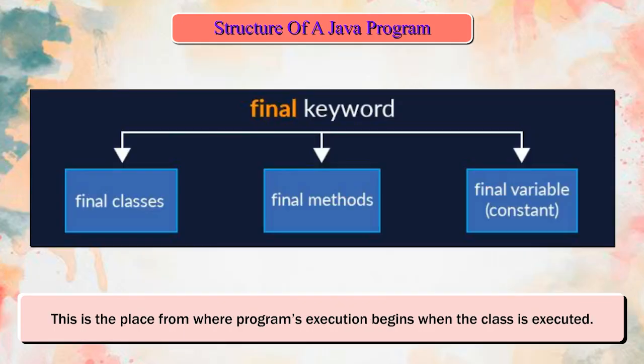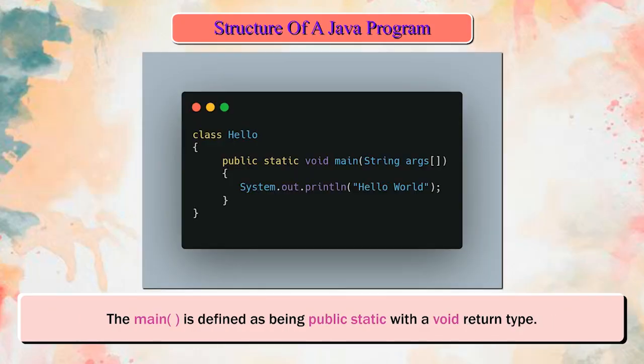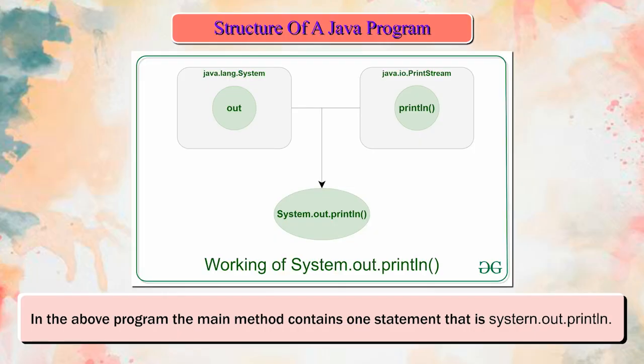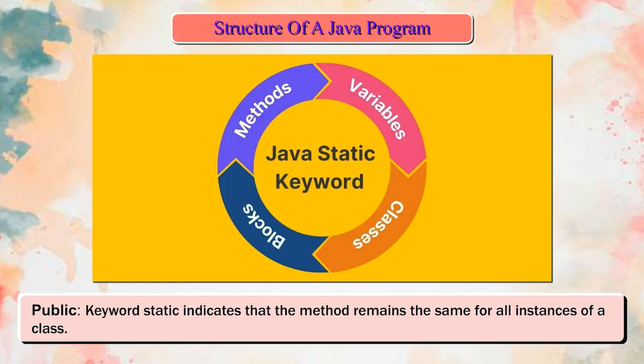This is the place from where the program's execution begins when the class is executed. The main is defined as being public static with a void return type. In the above program, the main method contains one statement, that is System.out.println. Public. The keyword public indicates that the method can be called from anywhere inside or outside the class. The keyword static indicates that the method remains the same for all instances of a class.